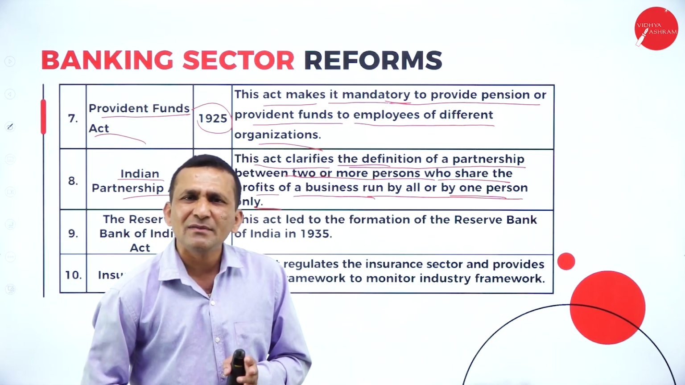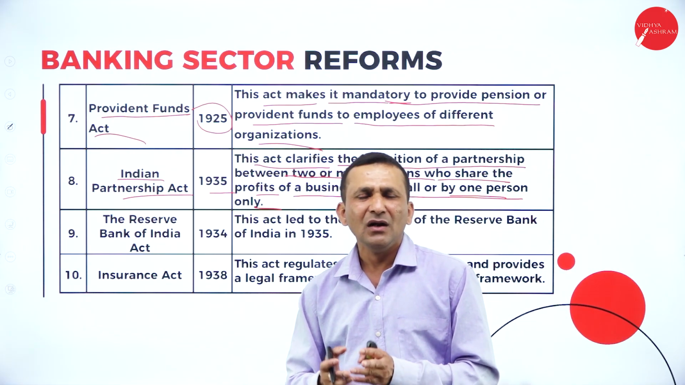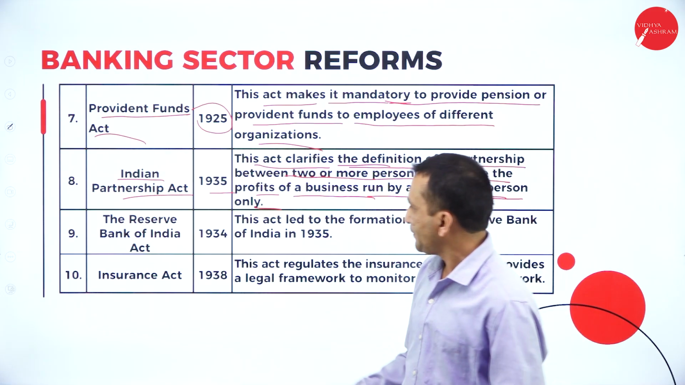There are different types of classification of partners: active partner, sleeping partner, nominal partner. So there are different types. Who is taking the responsibility for your business?